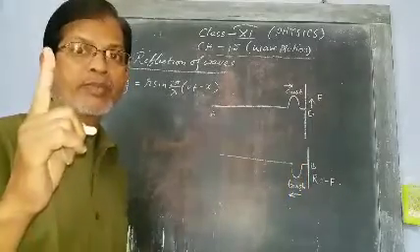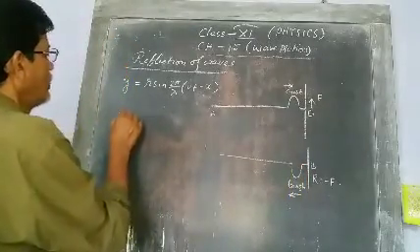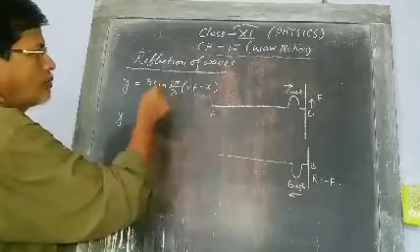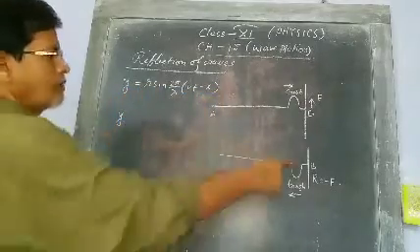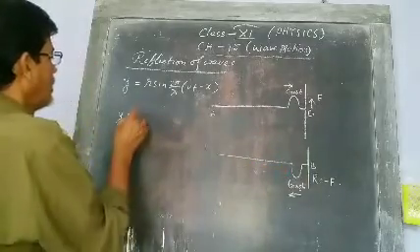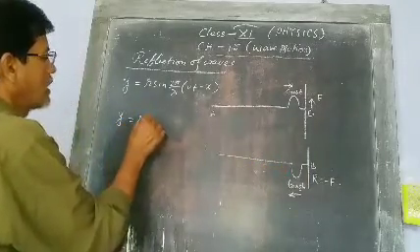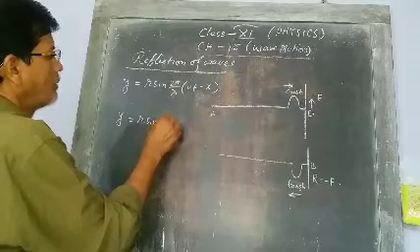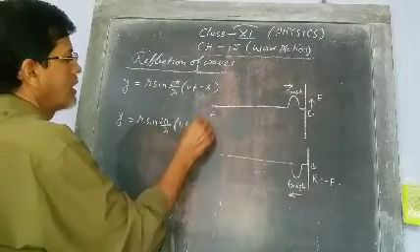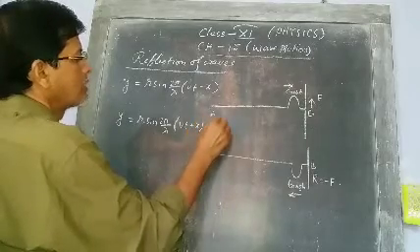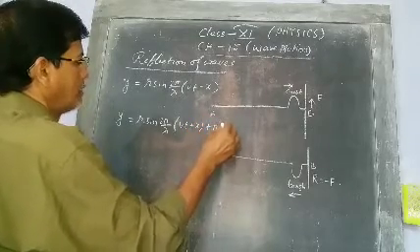So the equation will be y equal to r sin 2 pi by lambda (vt plus x) plus pi.